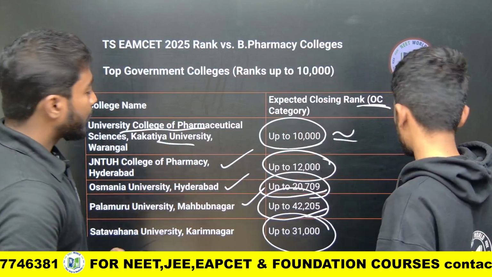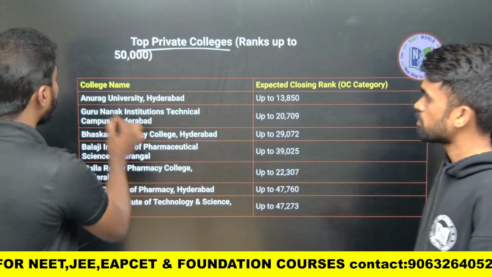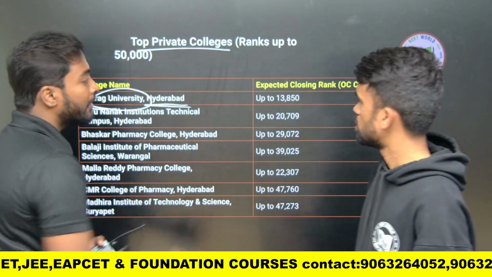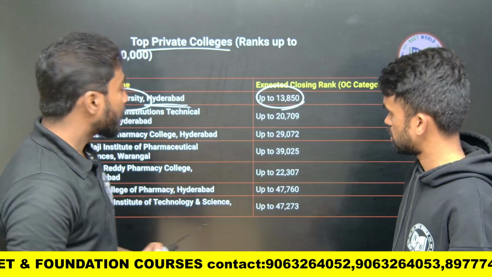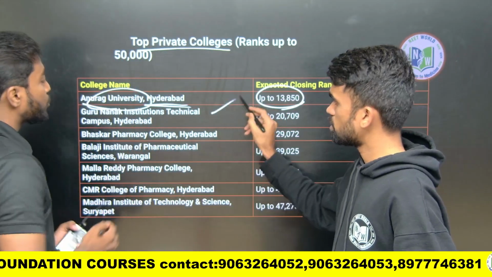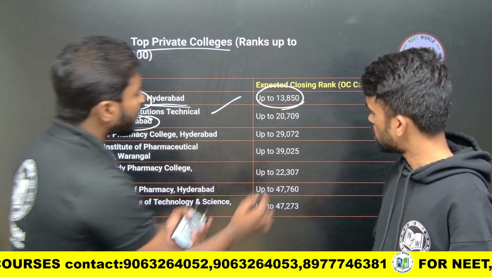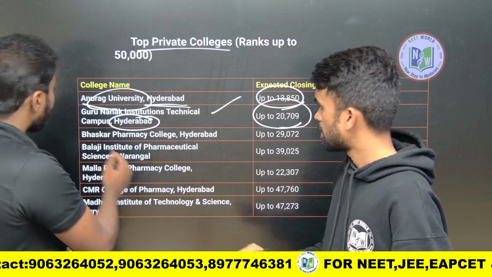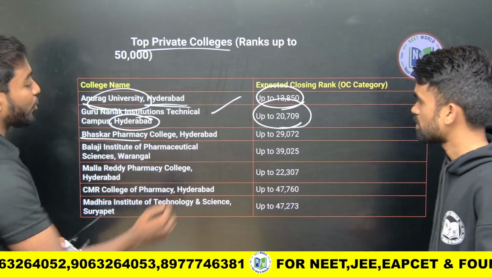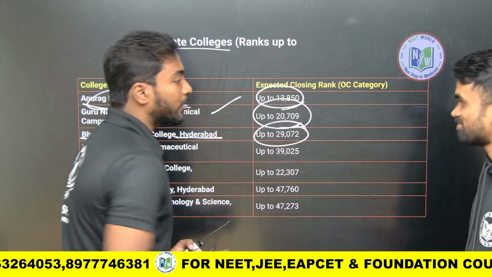When we come to the top private colleges, the first one is Anurag University, which is in Hyderabad. The closing rank is around 13,000 to 14,000. Next one is Guru Nanak Institute of Technical Campus, in Hyderabad. The closing rank is around 20 to 21,000. Then Bhaskar Pharmacy College, also in Hyderabad, with 29 to 30,000.